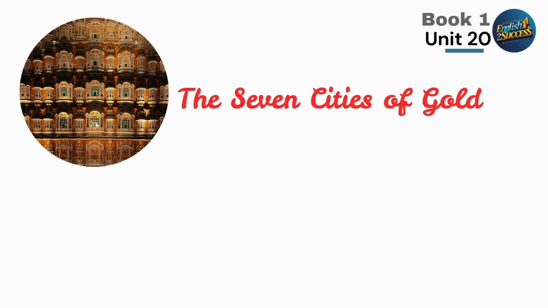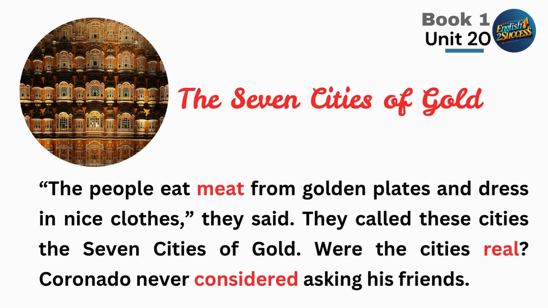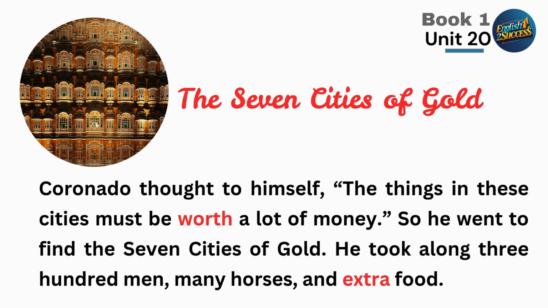The Seven Cities of Gold. Many years ago, a Spanish officer named Coronado heard the story of 7 great cities. The walls of these cities are made of gold, his friends told him. The people eat meat from golden plates and dress in nice clothes, they said. They called these cities the 7 Cities of Gold. Were the cities real? Coronado never considered asking his friends. Coronado thought to himself, the things in these cities must be worth a lot of money.